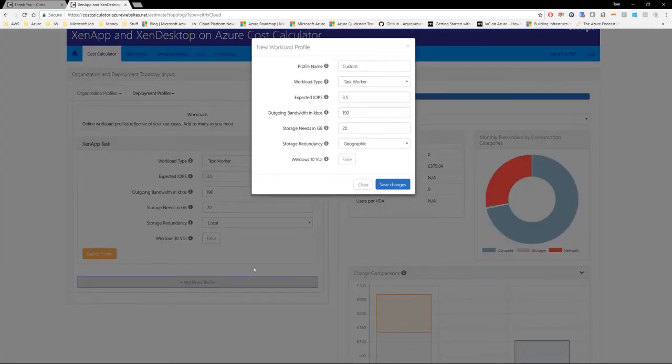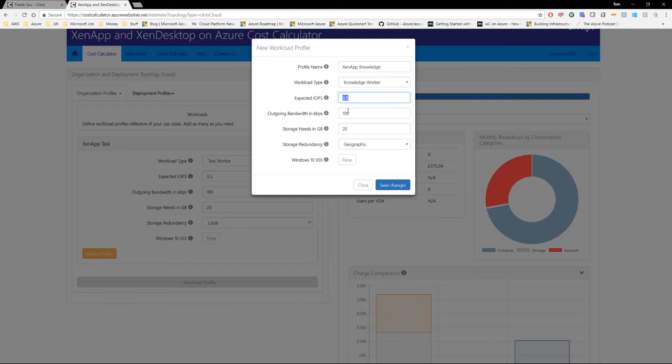I'm then going to do the same for XenApp Knowledge. So I'm going to give this a name, XenApp Knowledge, if I spell that correctly. And then my workload type is going to be a knowledge worker. Now note that these values beneath do not change based upon the workload type that I've selected, hence why you need to note down these values before you delete the default profile.